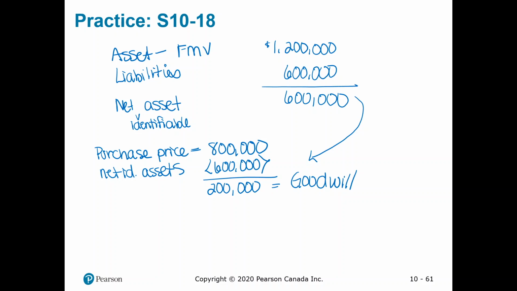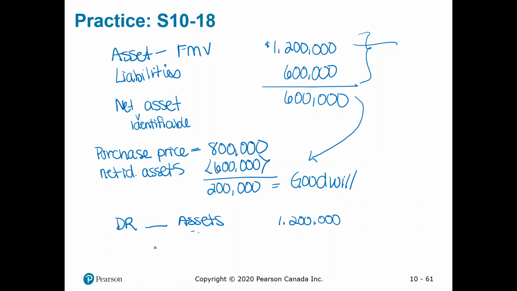Part B, or number 2, says to journalize the acquisition of Thrifty Dime. So in this case, we don't have the details of what these assets are, but if you did, you would set them up in detail. Here, we just need to do a summary. So we would debit whatever the accounts were, and this would be all of our assets. So if we bought cash and we bought accounts receivable, and maybe we had some sort of computers, all of those would be listed separately, and we would book them at the fair market value. So 1.2 million.